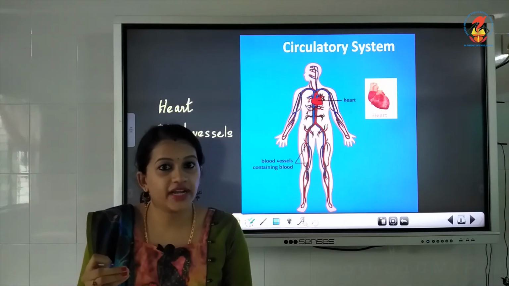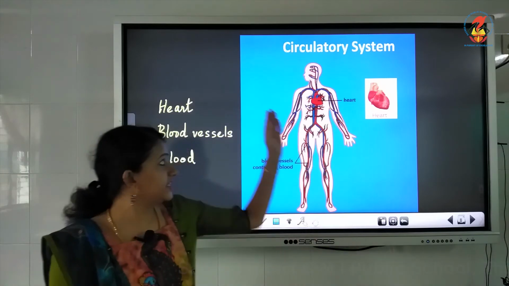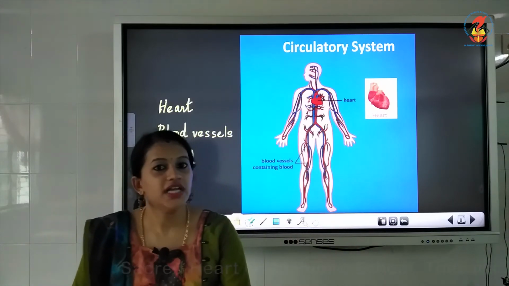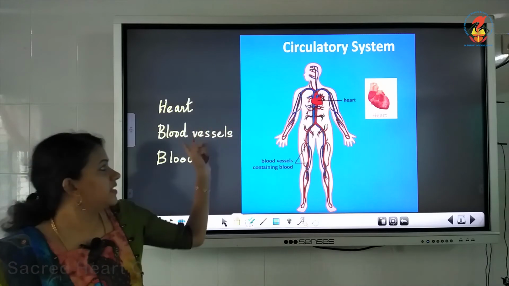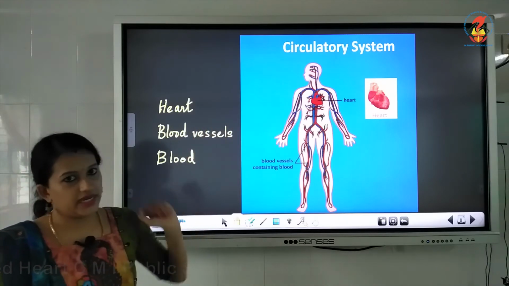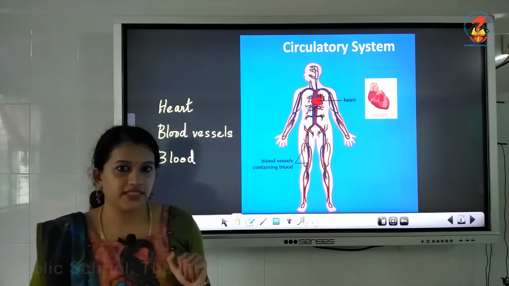That tube is known as the blood vessel, and the blood. These are the 3 main parts of our circulatory system, which are the heart, blood vessels, blood.